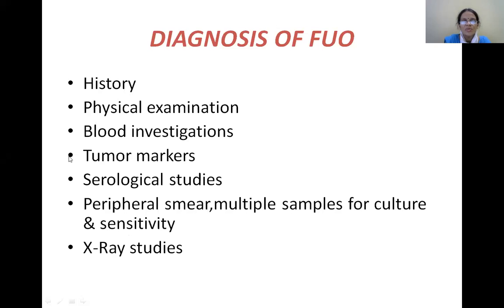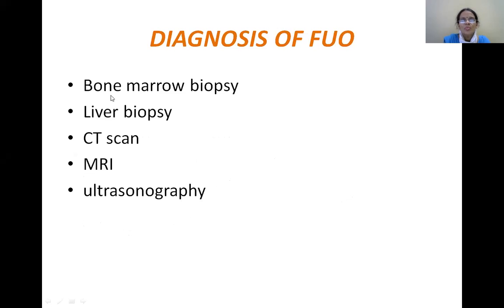Here, tumor markers, as we have discussed in cases of leukemia, lymphomas, all this can give you a conclusion whether it is due to malignant conditions. Okay, so serological tests, typhoid fever can give you a diagnosis. Then bone marrow biopsy in cases of malignant conditions, liver biopsy, CT scan, computed tomography, MRI, that is magnetic resonance imaging, and ultrasonography. So these are the advanced techniques which have to be done if the fever is extending beyond 3 weeks, when the duration is more than 3 weeks.